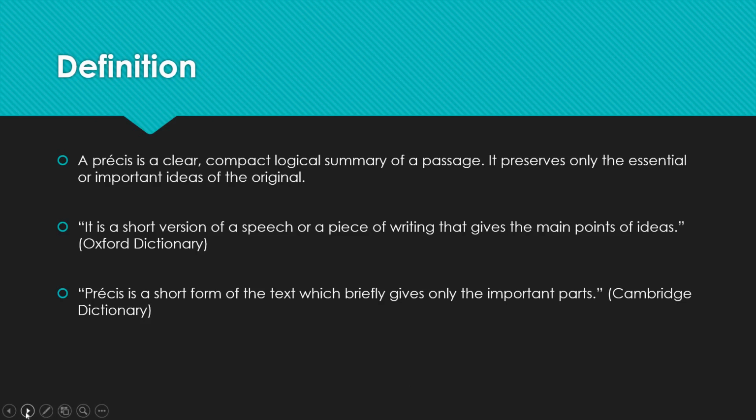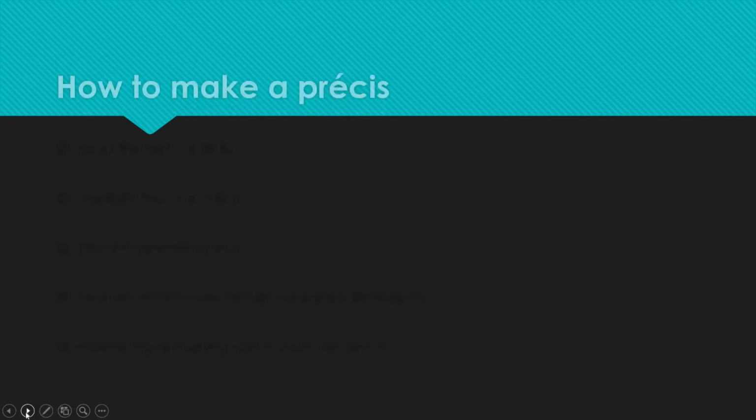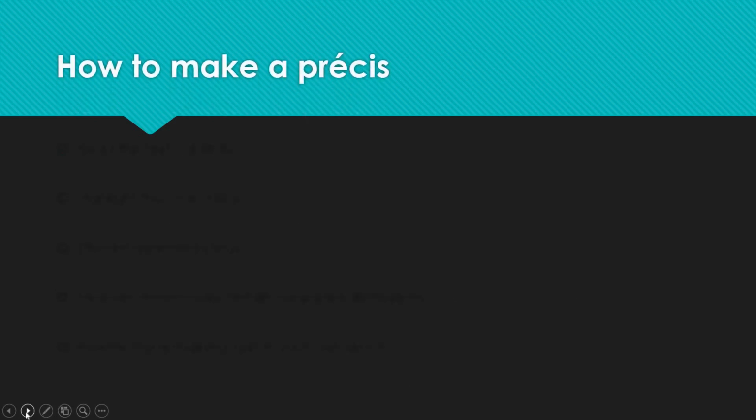Next is how to make a précis. The first step is to read the text carefully. Then you have to highlight the main ideas. When you have read the text once, you will know what it is about and what the main ideas are. You highlight those main ideas.